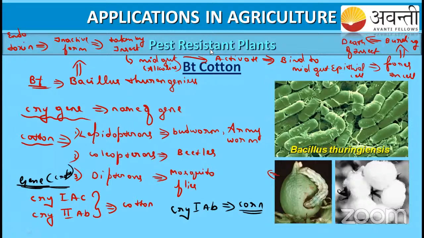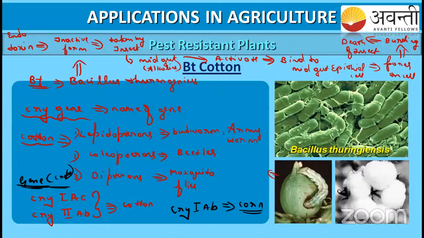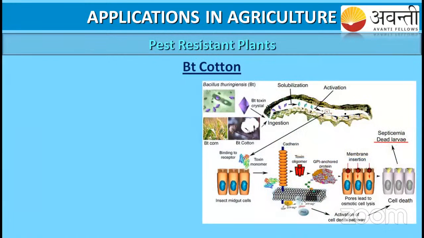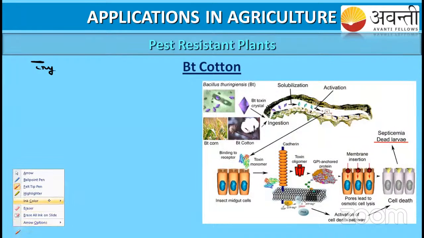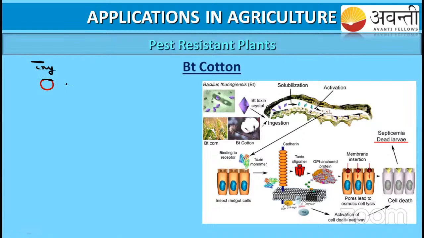Okay, so let us start. Let us study how this gene is inserted. See here, what I have explained. You know how this gene is going to be inserted, right? For example, this is the cry gene. Here we have the recombinant DNA, and here we have the plasmid. In the plasmid we are going to insert this cry gene, so we call it a recombinant DNA.